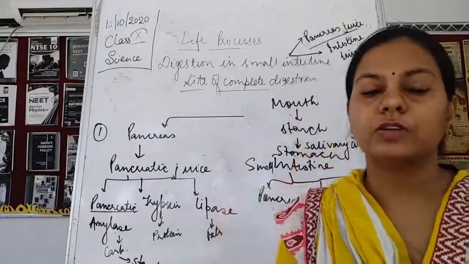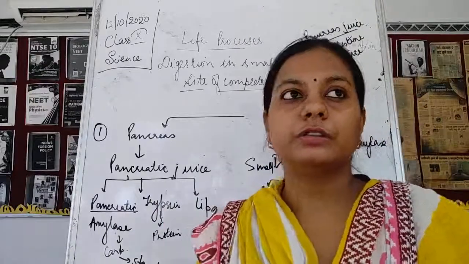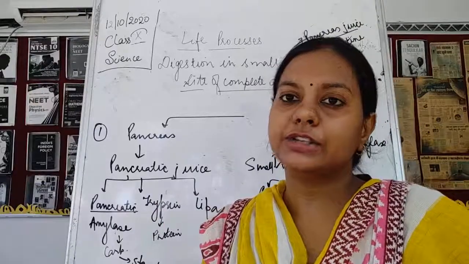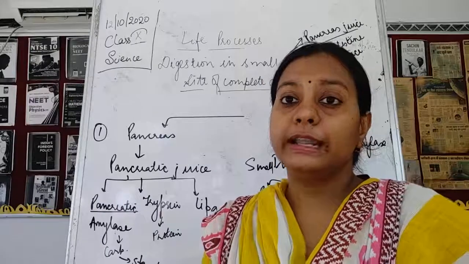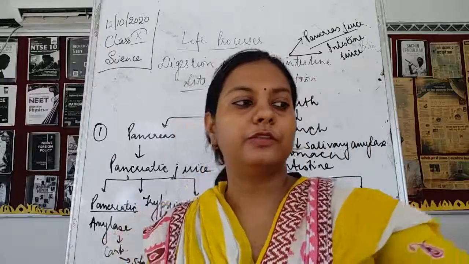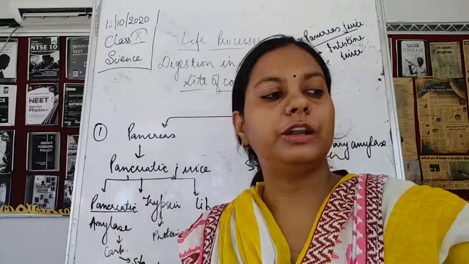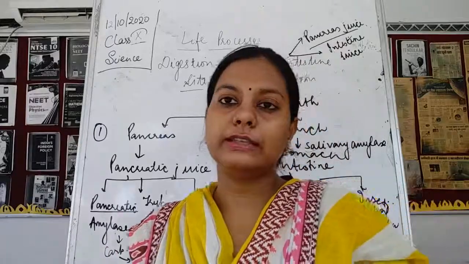Okay, so children, that's all for today's video. I have discussed about the process of nutrition in the animals where the digestion is going to happen. The digestion has to take place inside the various organs, where we discussed about what would happen to the food in the mouth, what would happen to the food in the intestine, into the stomach. Okay, so we have discussed about all these things in detail.